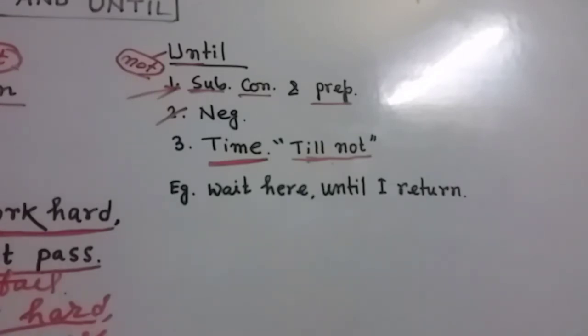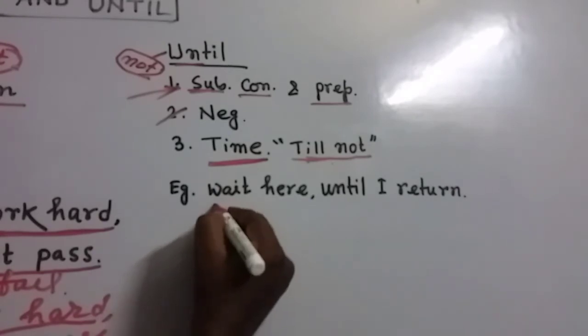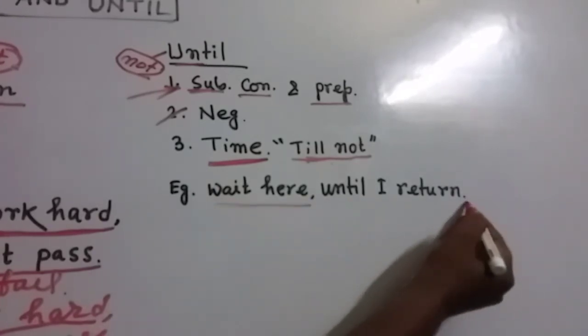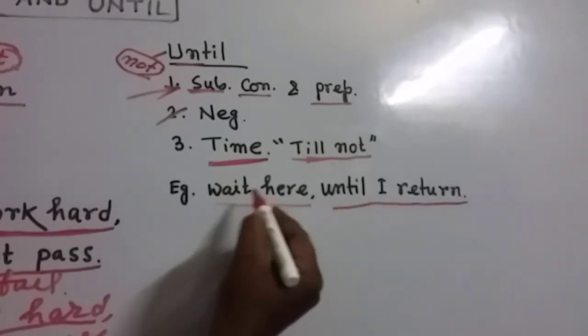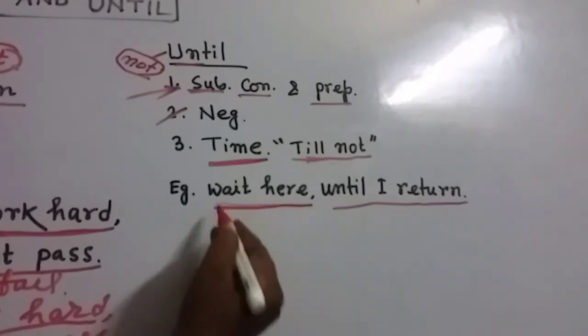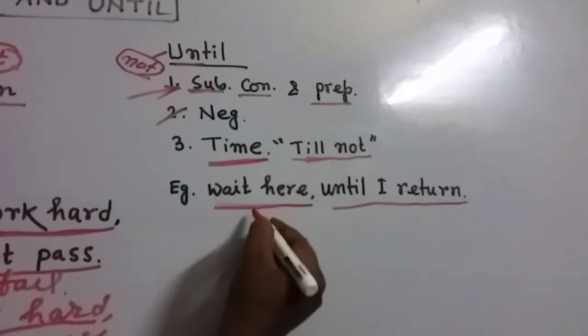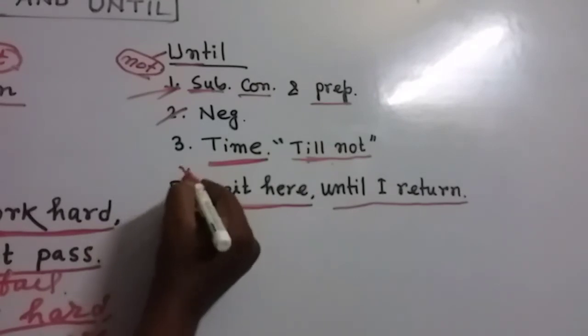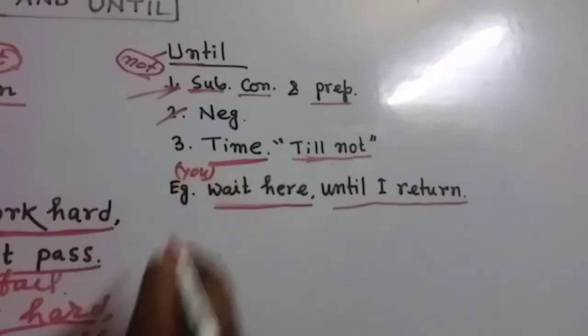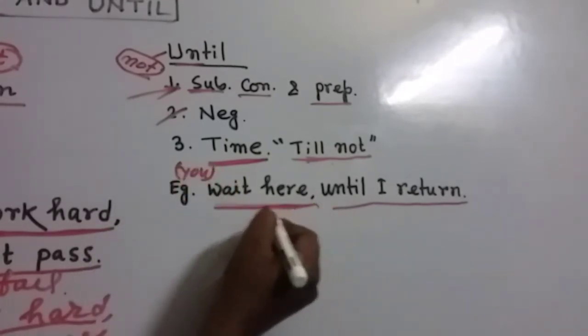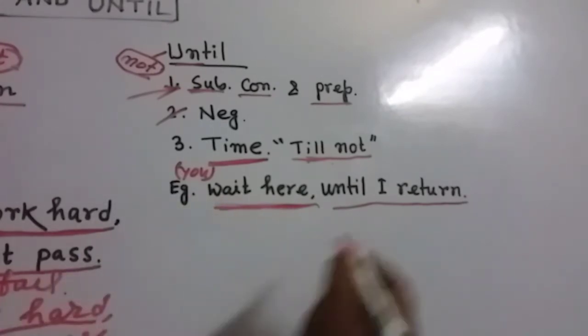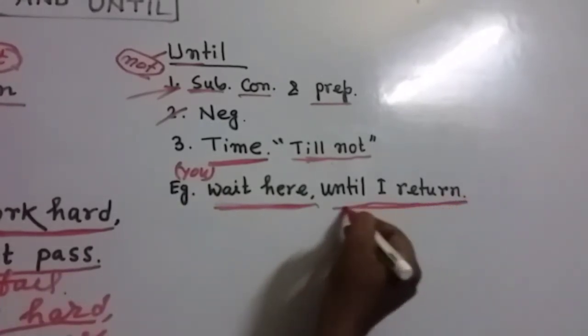Friends, here we have written one example. Look at this example. Wait here until I return. So this is a clause. Actually, it's an imperative sentence. You know, there is a silent you. So it's a principal clause. And this part is a subordinate clause.